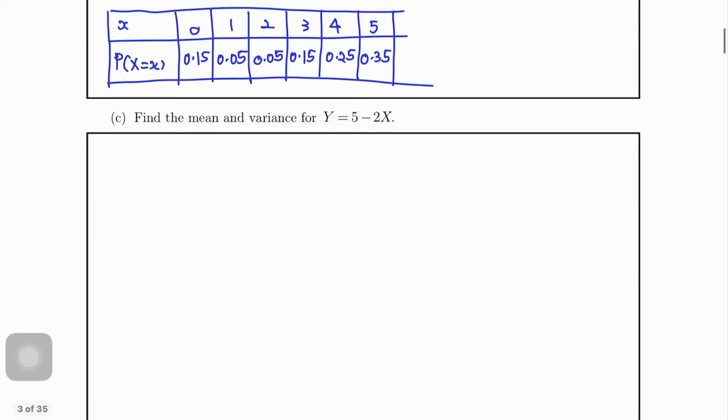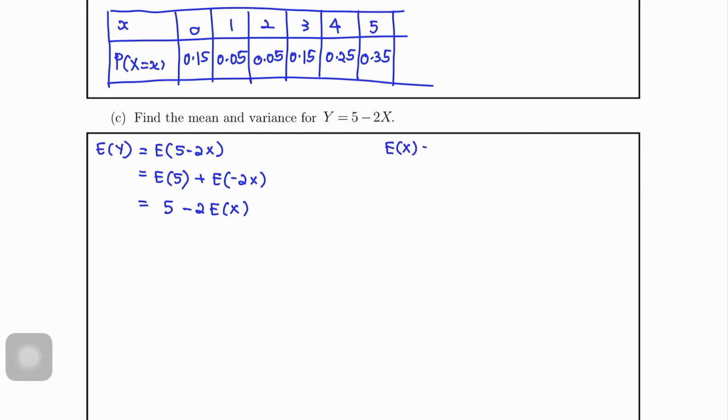Next, mean and variance for y. So we need to find EY and variance y. So we'll start with mean y. So EY equals to E5 minus 2x. So EY, E5 plus E negative 2x. Okay, so E5 equals to 5 plus E negative 2x. So then we can take out negative 2, so negative 2EX. Okay, so maksudnya kita kena cari EX lah.